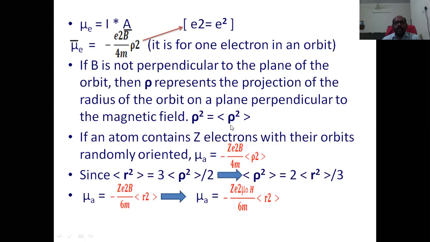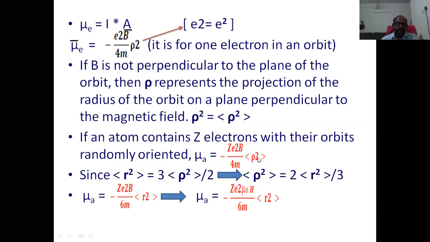So to calculate that, we are taking this. It is for one electron, and for Z electrons in an atom, there are Z electrons. In that case, we are multiplying with Z. Totally we get Z e square B by 4 pi m times the expectation value